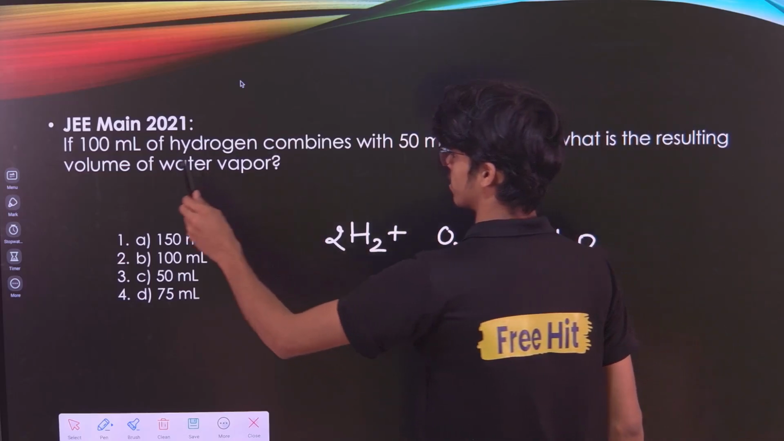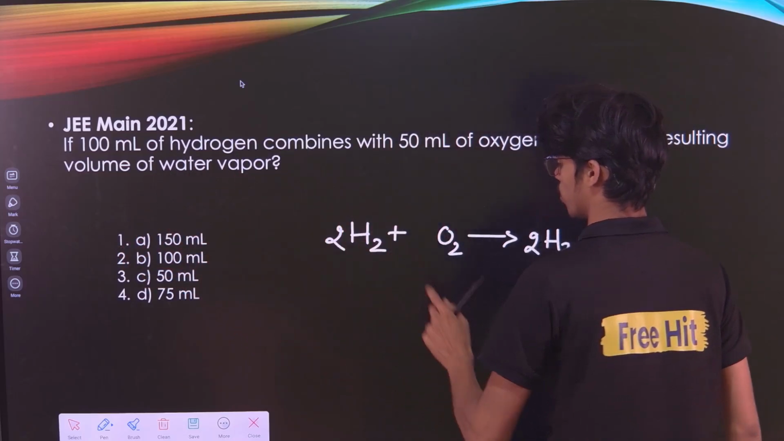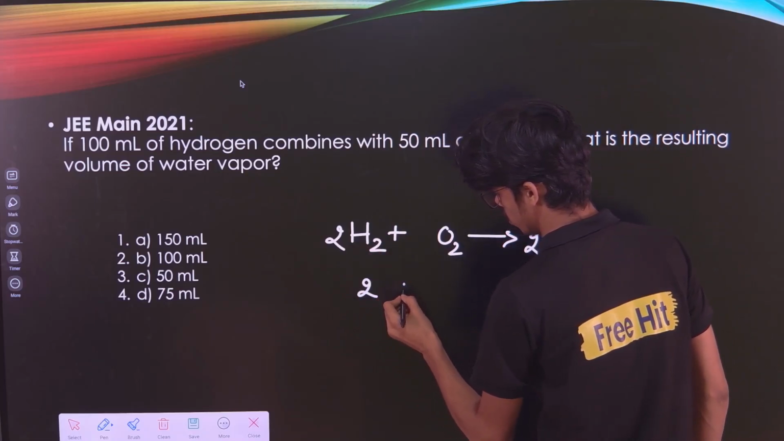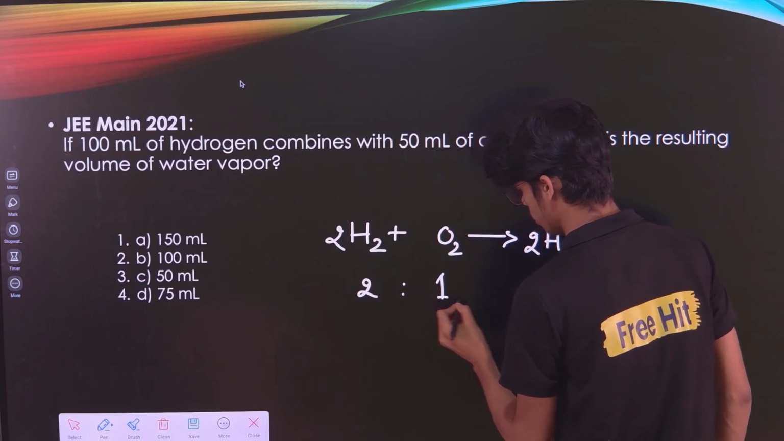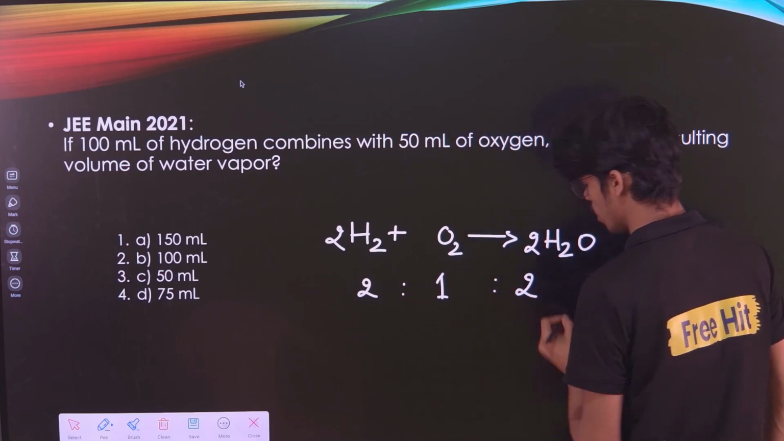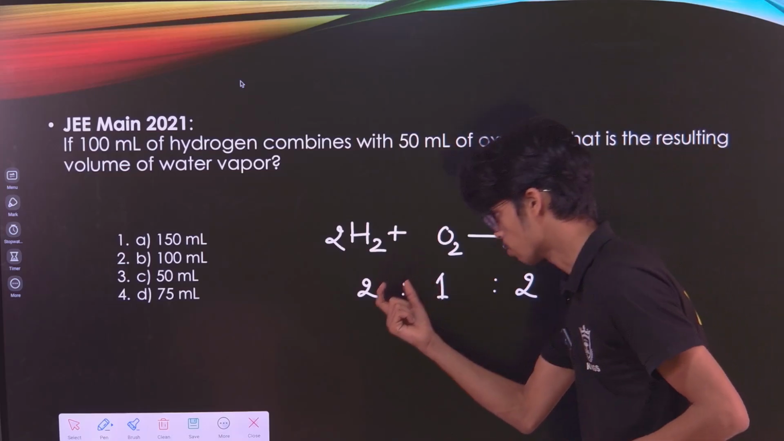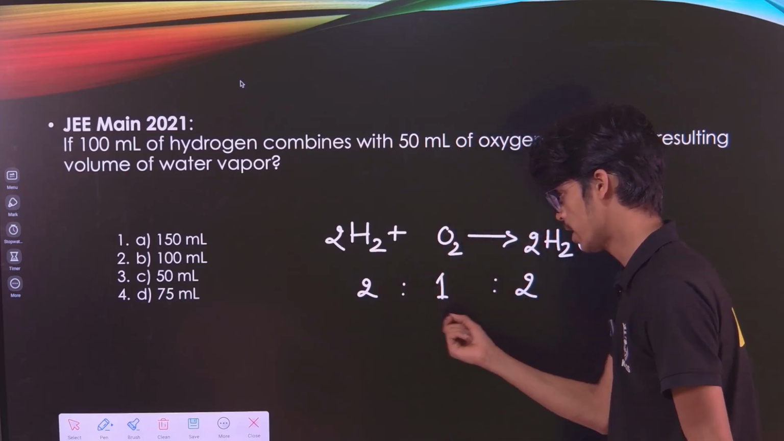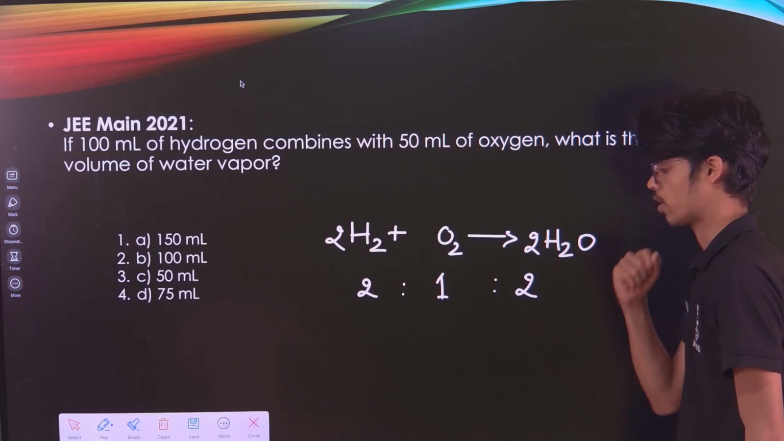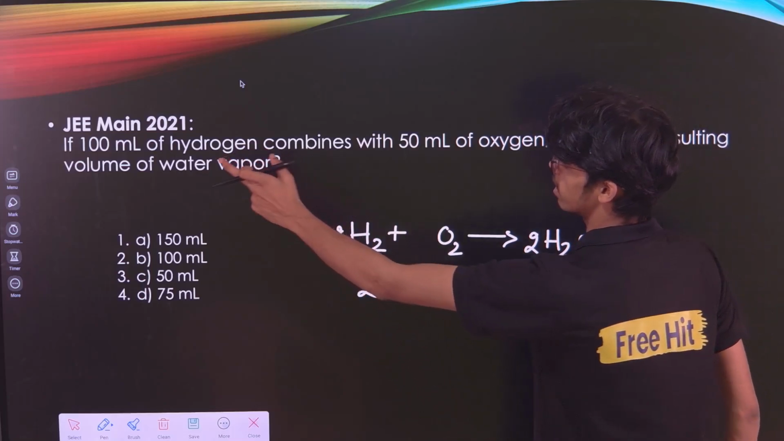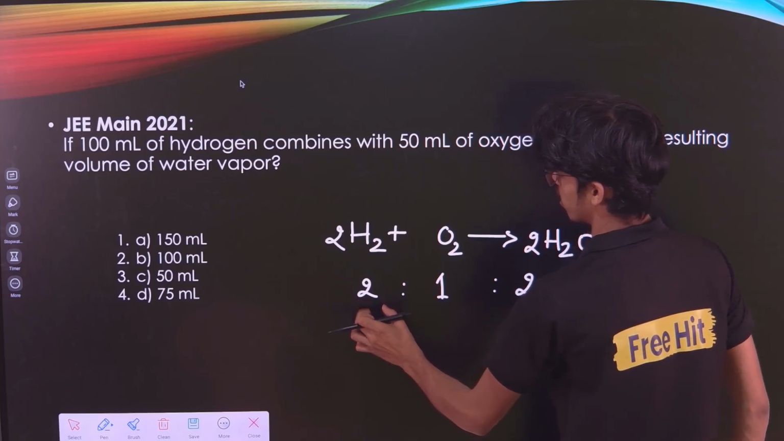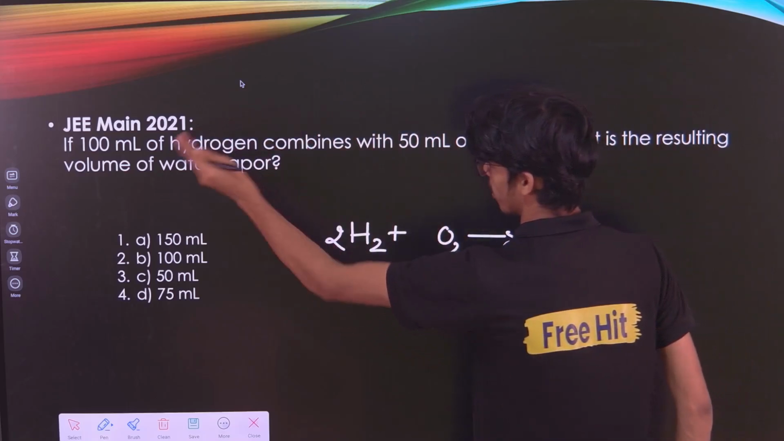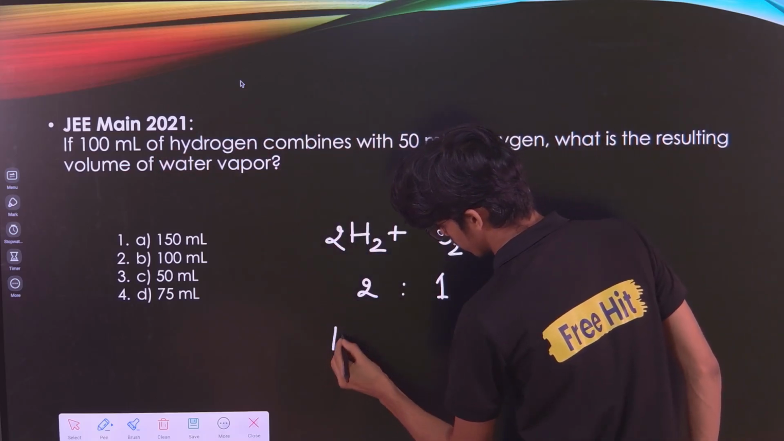Now it is asking about 100 milliliter of hydrogen. First of all, see the stoichiometric ratio. The stoichiometric ratio is 2 is to 1 is to 2. It means twice the volume of hydrogen and once the volume of oxygen will combine to form twice the volume of water. Suppose 2 milliliter of hydrogen combines with 1 milliliter of oxygen to form 2 milliliter of water. Then in the same way, 100 milliliter. Can you answer me?